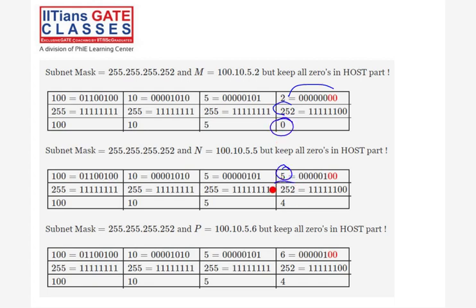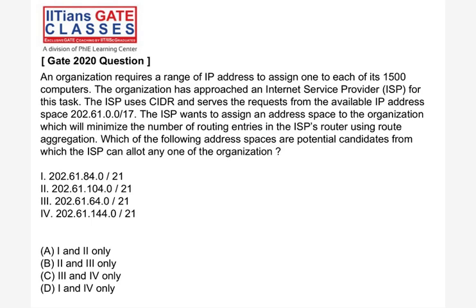This is a 2020 GATE question, right? Here also we have to apply multiple things. See, the organization requires a range of IP addresses. Means a company requires a range of IP addresses to assign one to each of its 1500 computers. And the organization has approached an ISP, let's say Airtel. The ISP uses CIDR and serves the request from the available IP address space.